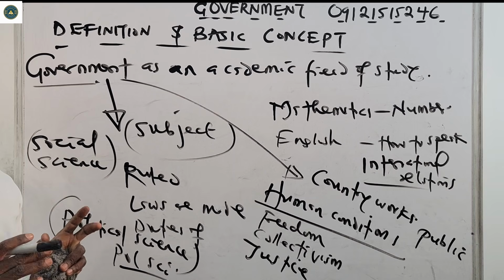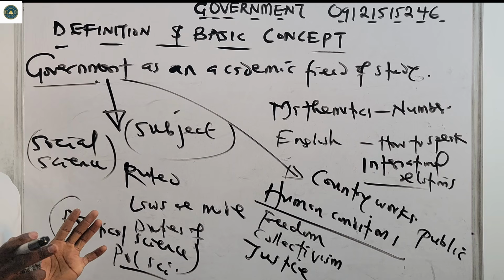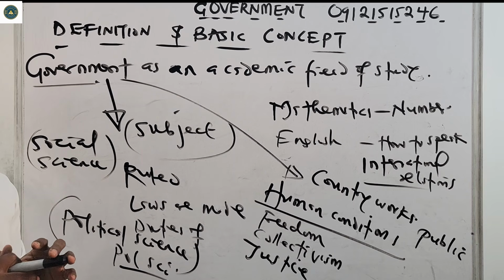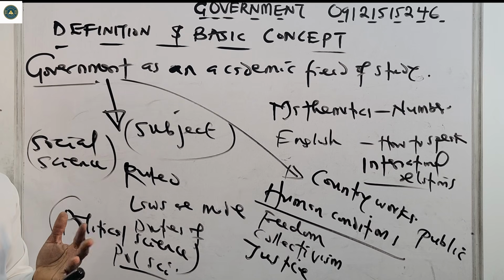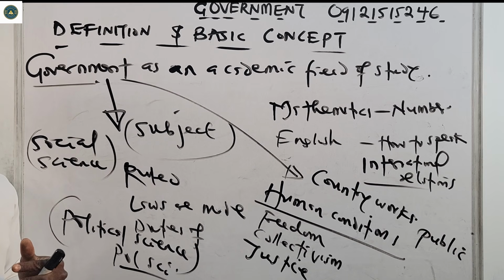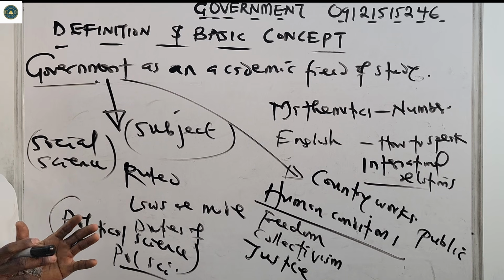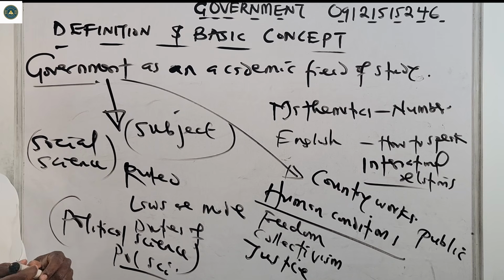So this is where I want to stop as pertains to the definition of government. We have seen three definitions: government as an institution of the state, government as a process or art of governing, and government as an academic field of study. Please ensure you take note of all of them, because questions are being asked about this.